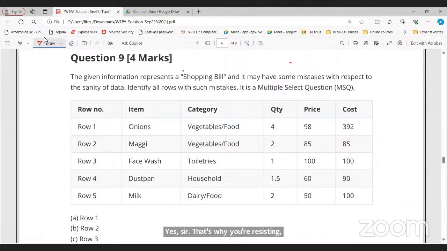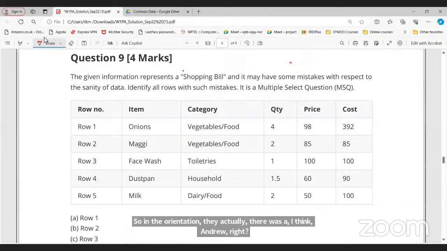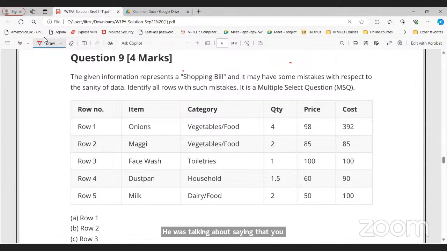In the orientation, there was a professor, I think Andrew, am I right? He was saying that you should not wait till the last date, submit your graded assignment. So even when I submit today, I will have time till Wednesday to change it. Yes, you can update the answer. But as he mentioned, can we expect any technical glitches from your side?